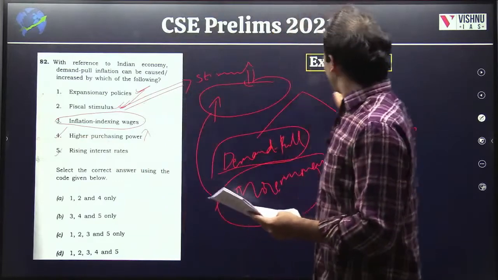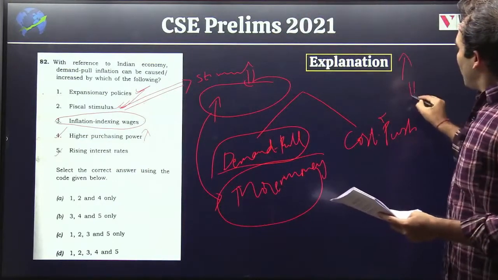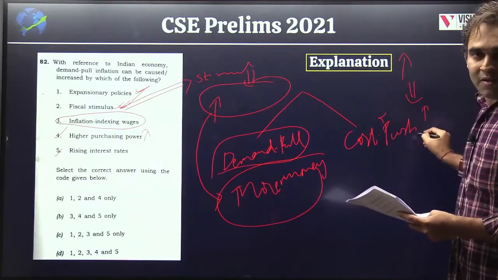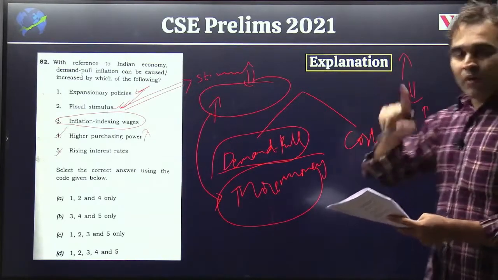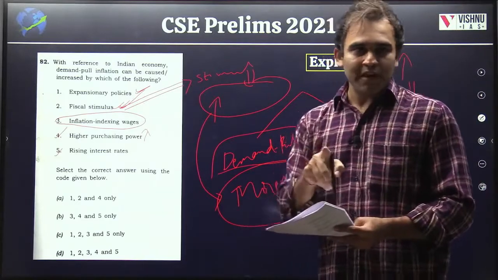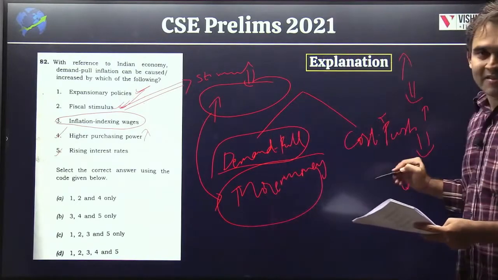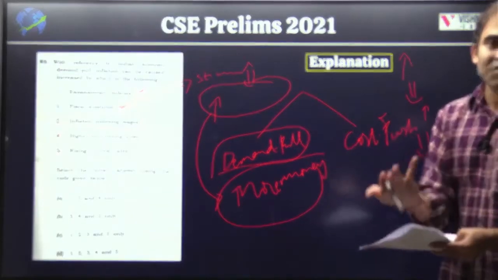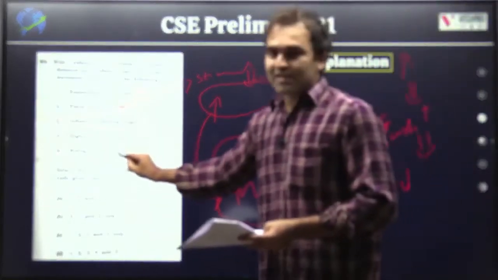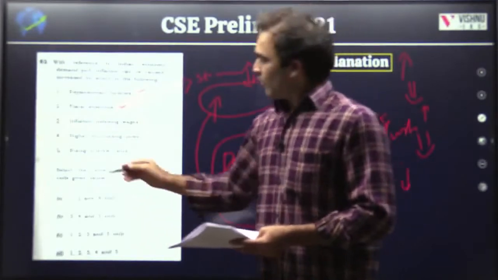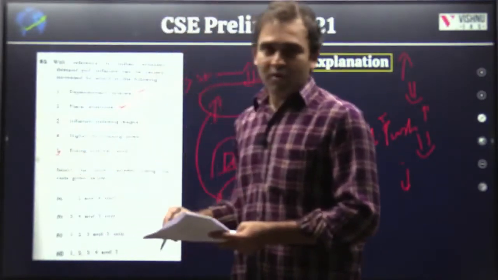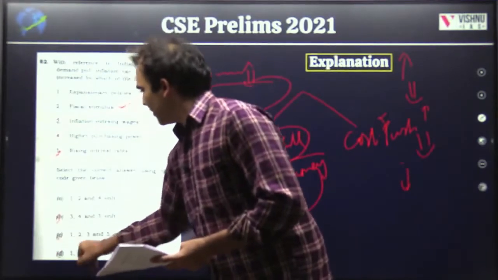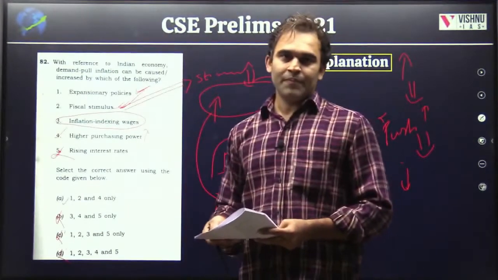And finally, rising interest rates. If interest rates are rising, what will the banks do? Banks will also increase the interest rates on loans. Means fewer people will come forward to take loans, which means money supply will decrease. It won't increase. The goal is that total money should increase in the hands of people, but if your interest rates are increasing, then it won't. So this is the option that you have to exclude. See where 5 is: 5, 5, 5. So exclude all of them. The answer is 1 to 4.